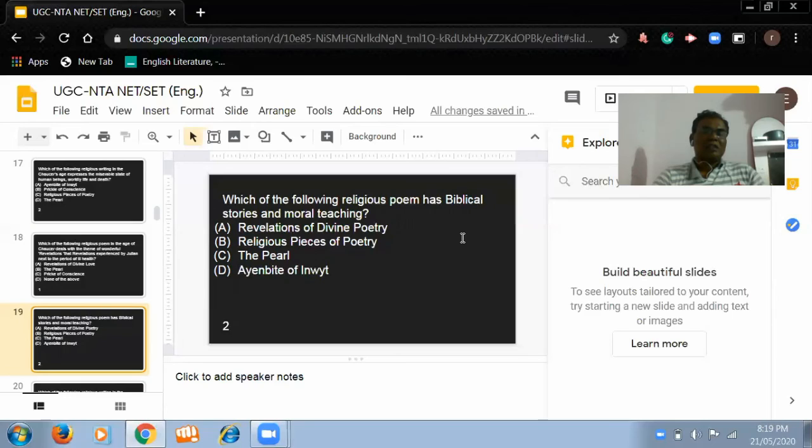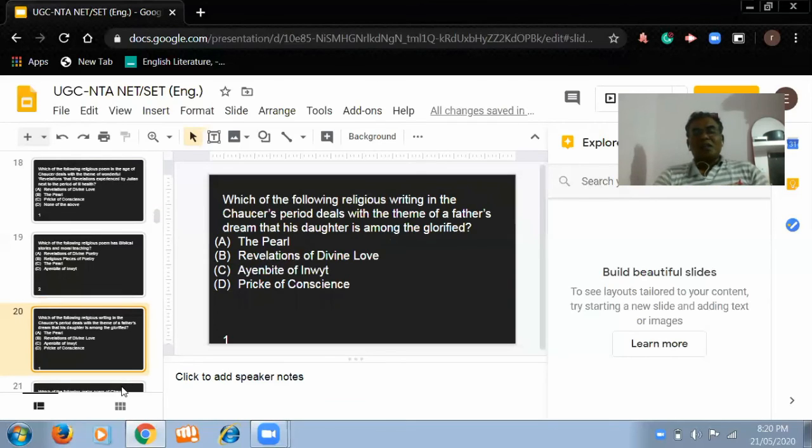Here, the title of that religious poem is Religious Pieces of Poetry. This is the answer. And then you will be asked the question: which of the following religious writings in Chaucer's period deals with the theme of the father's dream that his daughter is among the glorified?